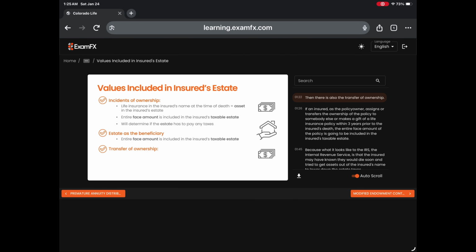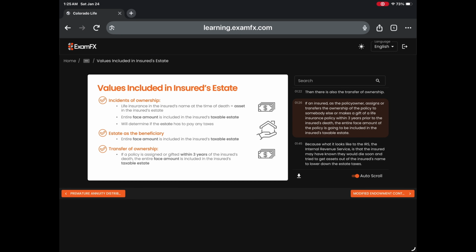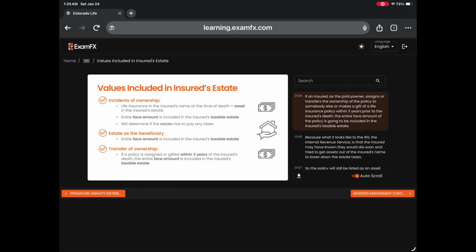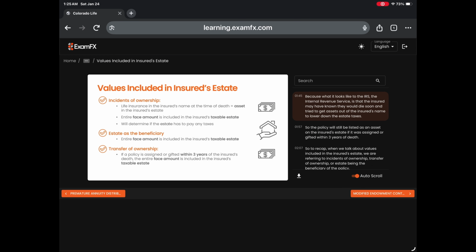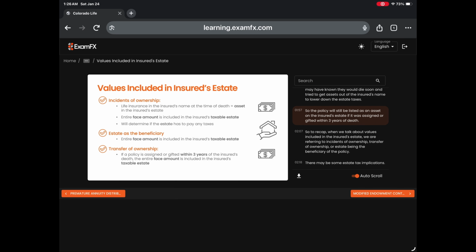Then there is also the transfer of ownership. If an insured, as the policy owner, assigns or transfers the ownership of the policy to somebody else, or makes a gift of a life insurance policy within 3 years prior to the insured's death, the entire face amount of the policy is going to be included in the insured's taxable estate. Because what it looks like to the IRS, the Internal Revenue Service, is that the insured may have known they would die soon and tried to get assets out of the insured's name to lower down the estate taxes. So the policy will still be listed as an asset on the insured's estate if it was assigned or gifted within 3 years of death.